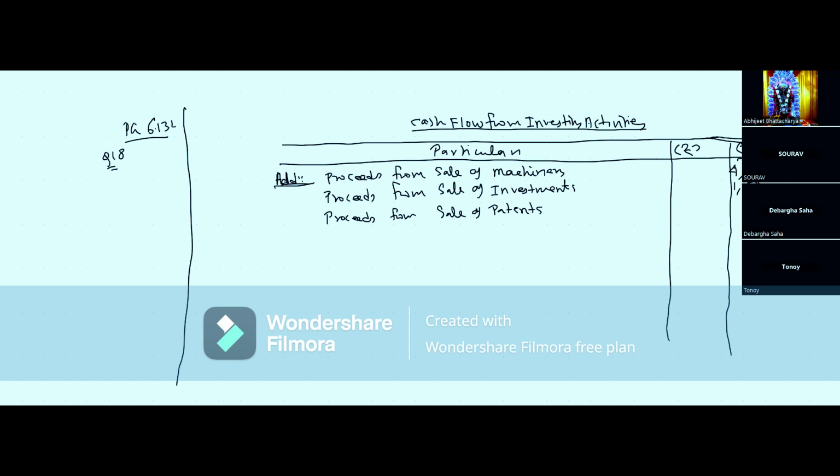Next comes, look down, it's written dividend received on shares held as investments. What is the dividend received? 10,000. Remember, receiving a dividend is a part of investing activities, but paying a dividend is a part of financing activities. I'll come to that later on. When you receive dividend, it means that you have invested money, only then you will receive dividend. Dividend is always received on investments.